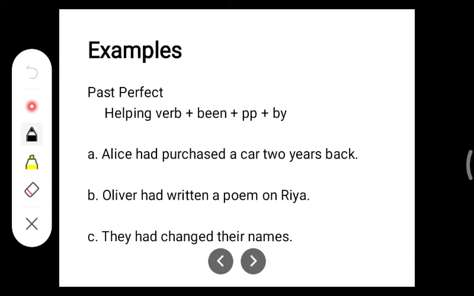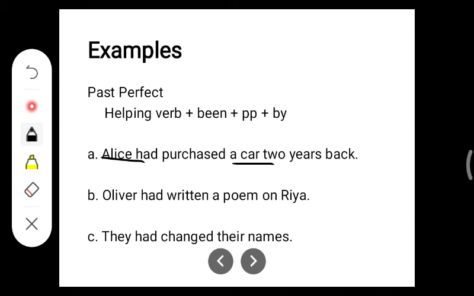Yeah. Now comes past perfect tense. Past perfect here is similar, the same thing again. Object, helping verb in past tense. It is perfect, so here been, then again past participle, then by, and then subject. Alice has purchased a car 2 years back. Here the object is car, subject is Alice.